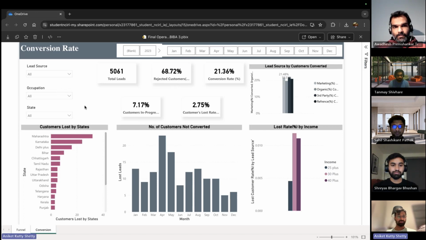All right. So let us look at this chart, which shows us the customers lost by states. As we can observe, Punjab, Kerala, and Haryana have the lowest rejection or loss rate of customers. So in this case, I think we should be focusing on these three states highly. That's all from my end, I think so.